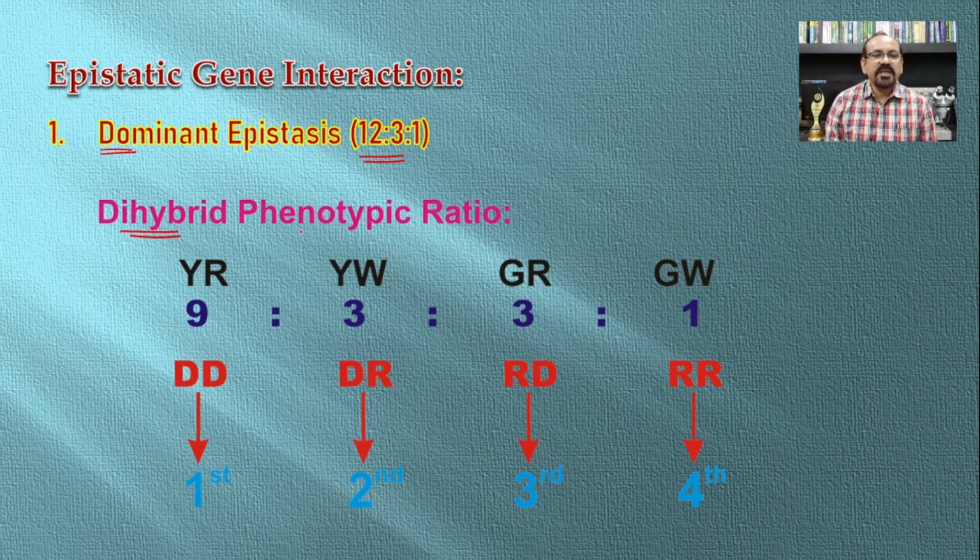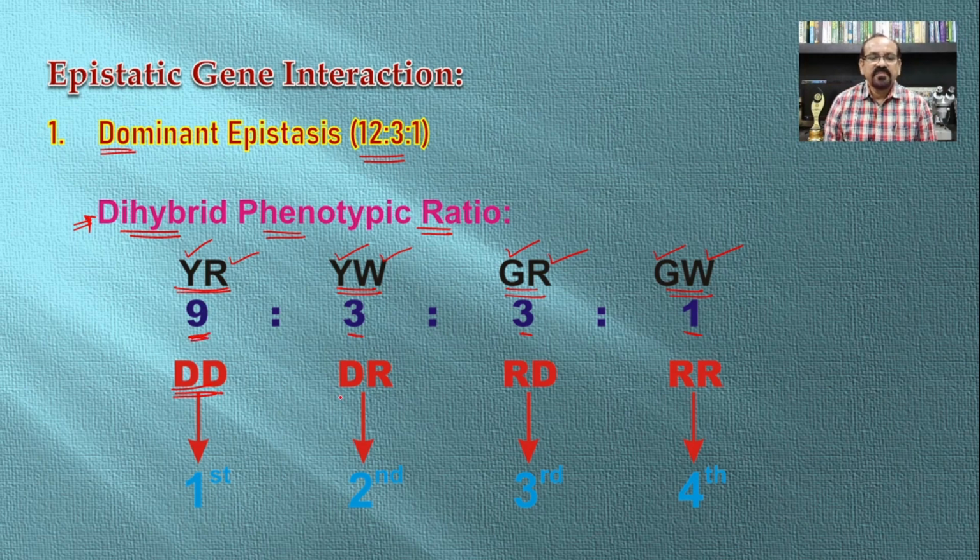This is our routine dihybrid phenotypic ratio: yellow cotyledon round seed, yellow cotyledon wrinkled seed, green cotyledon round seed, and green cotyledon wrinkled seed. We have seen this dihybrid phenotypic ratio earlier, even in the lecture on independent assortment. So this ratio is 9:3:3:1.